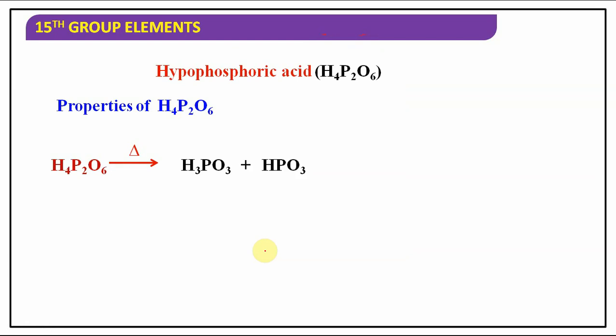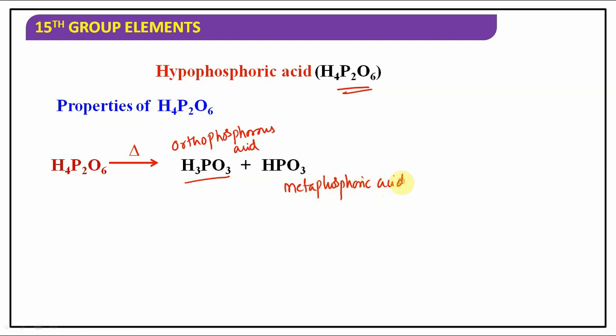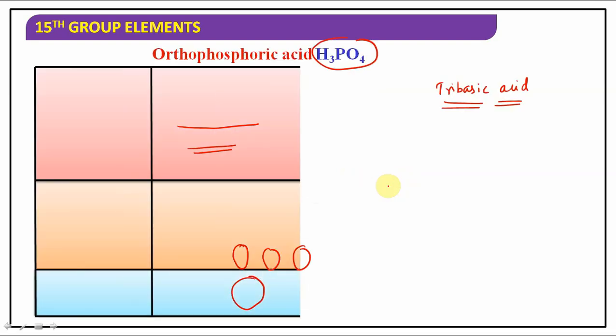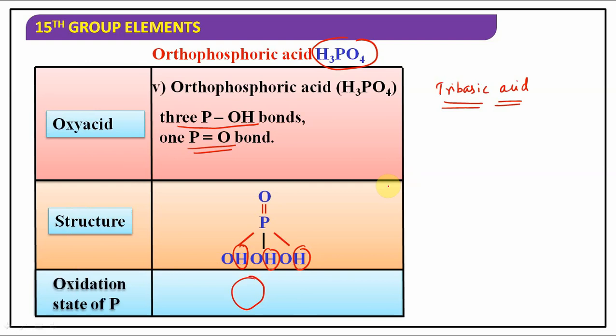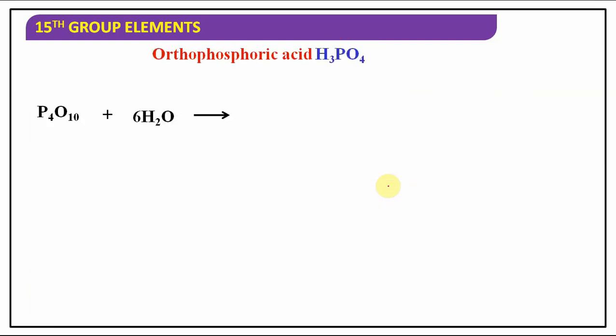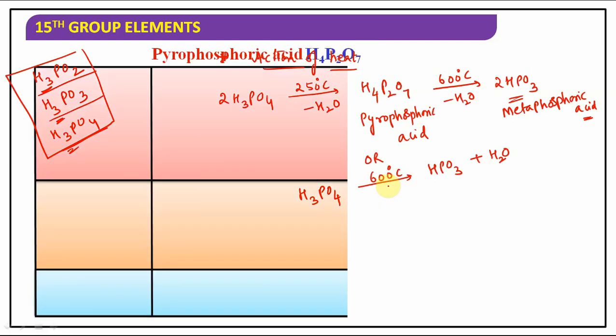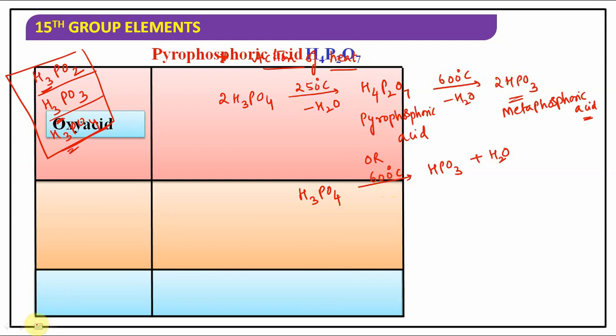Next one, the preparation. Preparation methods are very rare, that's why they are not mentioned. H4P2O6 properties: if it is heated, it gets converted into orthophosphorus acid and you will get metaphosphoric acid. Clear? This we have done already. Orthophosphoric acid we have done, in detailed explanation. This is what we are going to discuss next.